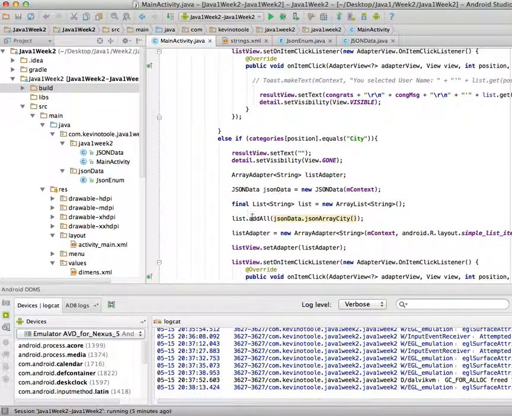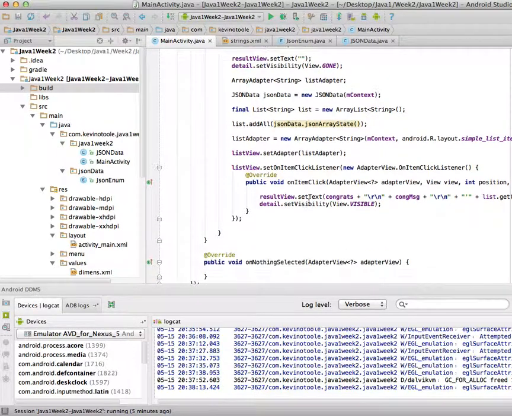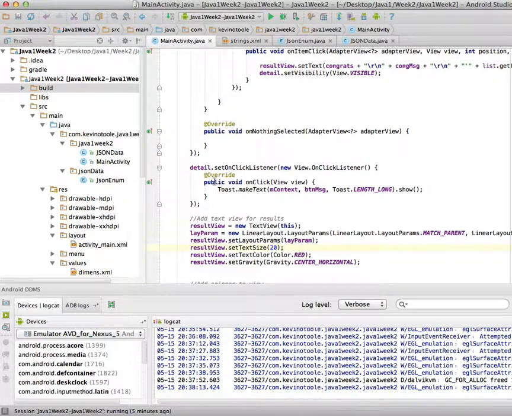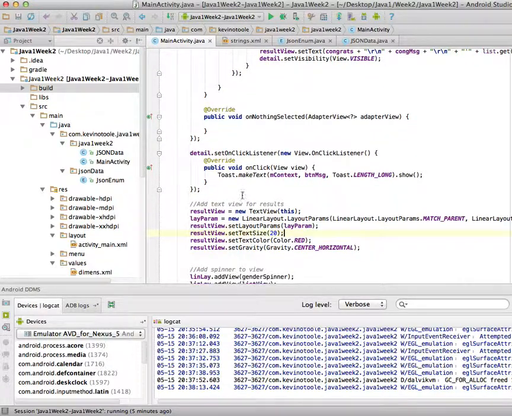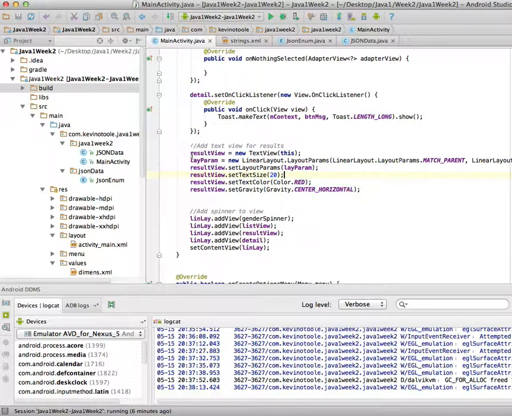If the category is a city, it's going to pull the JSON array for city, or if the category is state, it's going to pull the JSON array for state. Then down here I have the on-click method for the button, and right now it's just putting up the toast for if they want to view it next week. Here I'm adding my text view. I still have not added it to anything yet.